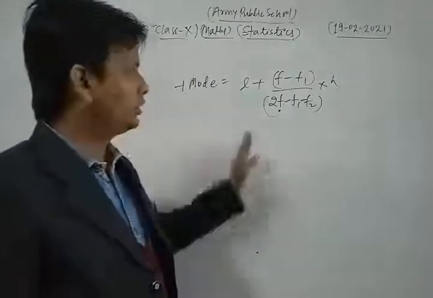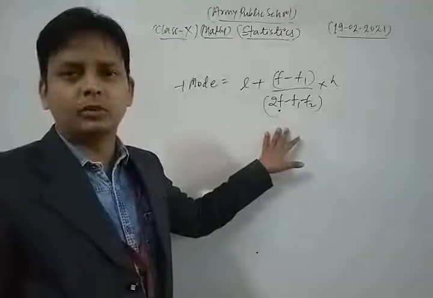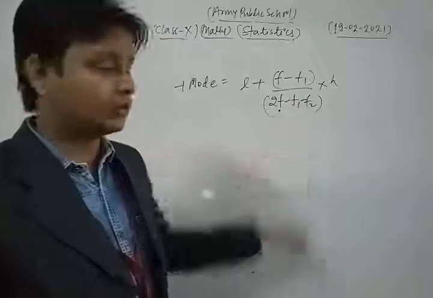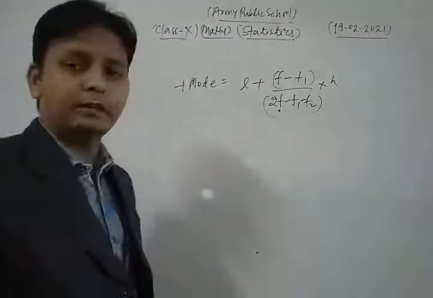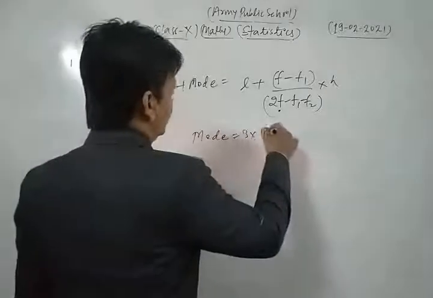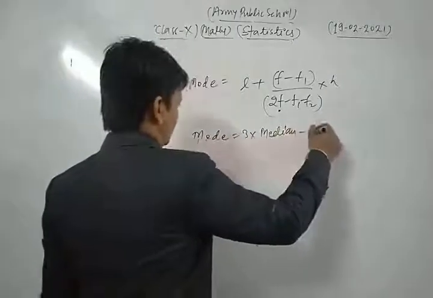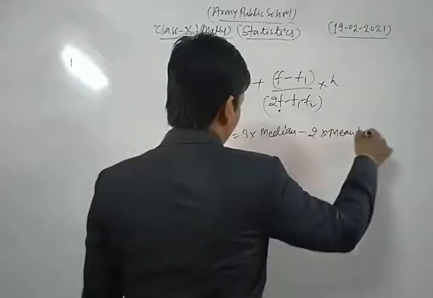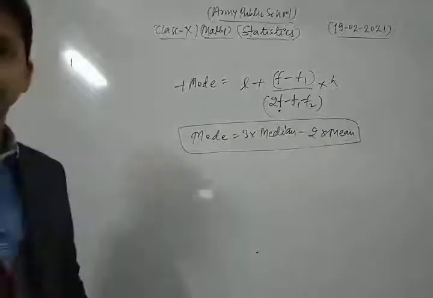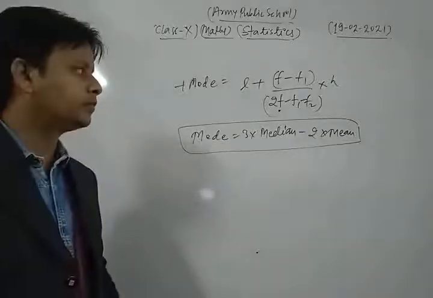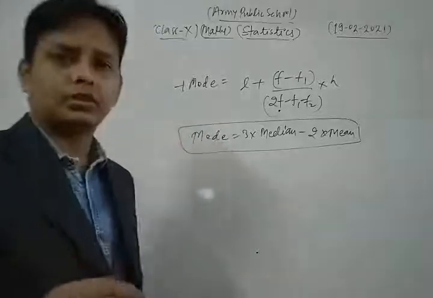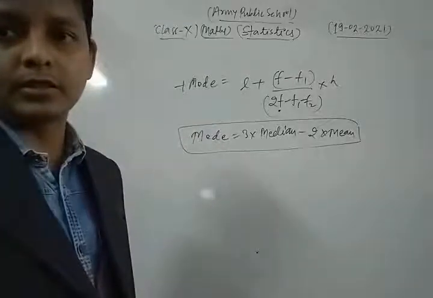First of all, learn this formula, because it is one of the most important formulas based on mode. And also the empirical formula between mean, median and mode is: mode is equal to 3 into median minus 2 into mean. This is also a very important common formula. This is the relationship between mode, median and mean. Please, dear students, learn all these formulas. After that you can solve each and every question of your syllabus based on statistics.